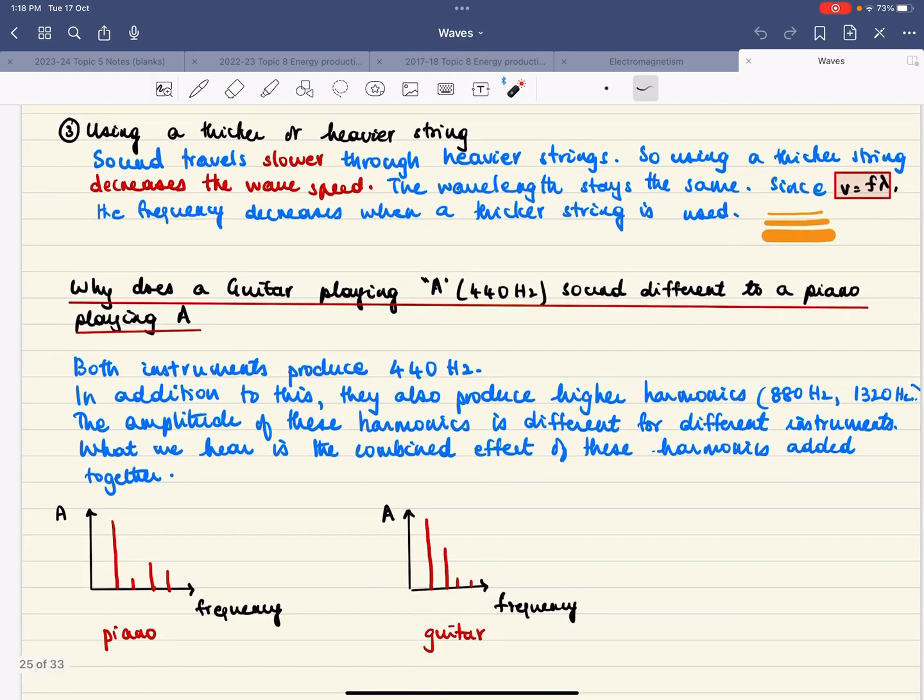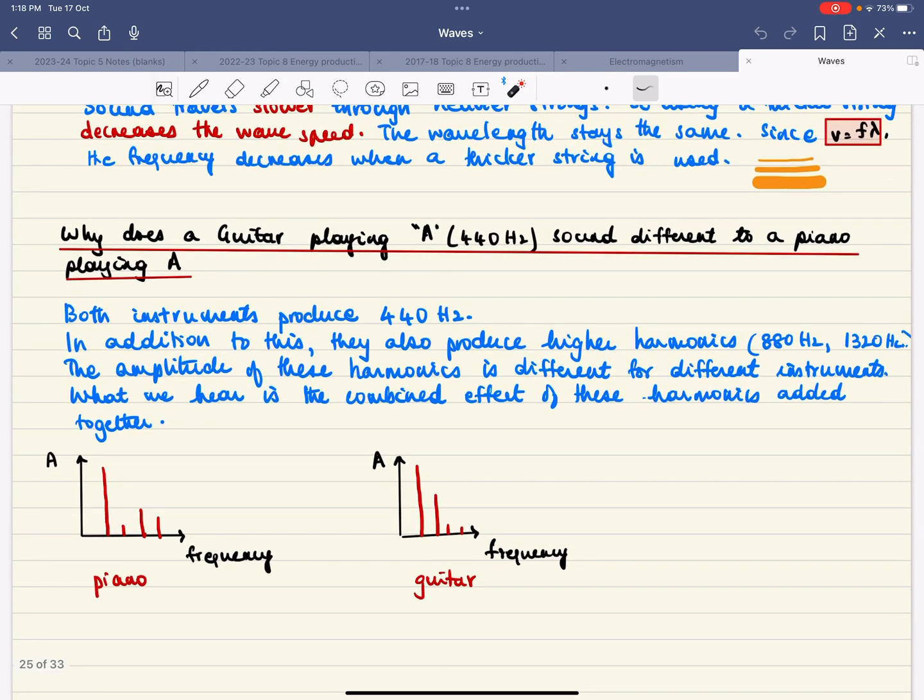Now, why does a guitar playing A, which is 440 Hz, sound different to a piano playing the same note? So, here's the answer. Both instruments produce 440 Hz. In addition to this, they also produce higher harmonics, which are exact multiples of 440 Hz. The amplitude of these harmonics is different for different instruments. So what we hear is the combined effect of these harmonics added together.